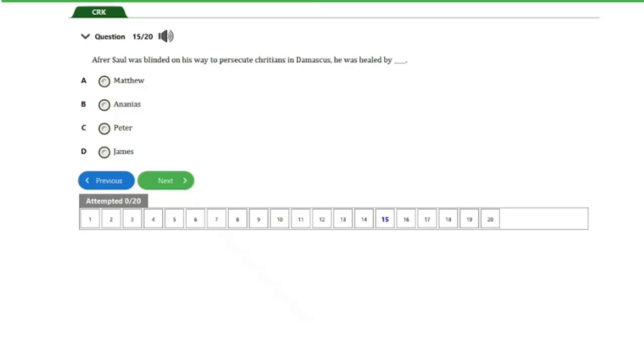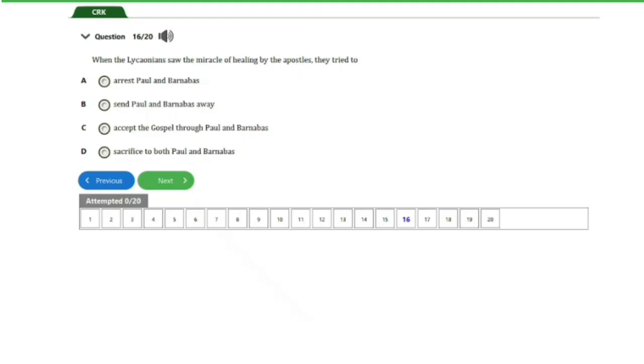So let's consider the next question, guys. So here we have question number 16. It says, when the Lycaonians saw the miracle of healing by the apostles, they tried to A. Arrest Paul and Barnabas, B. Send Paul and Barnabas away, C. Accept the gospel through Paul and Barnabas, D. Sacrifice to both Paul and Barnabas. So guys, the answer to this question is option D. They tried to sacrifice to both Paul and Barnabas, and that is for this question.